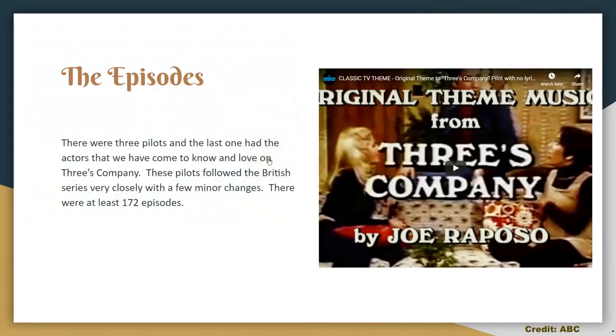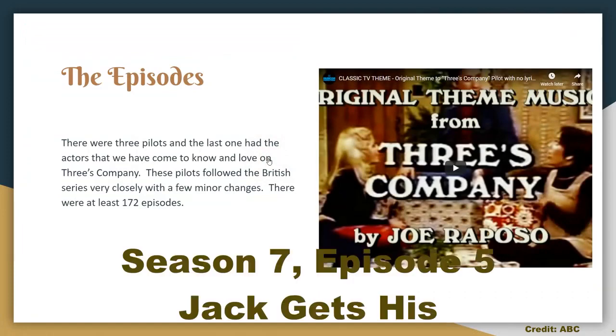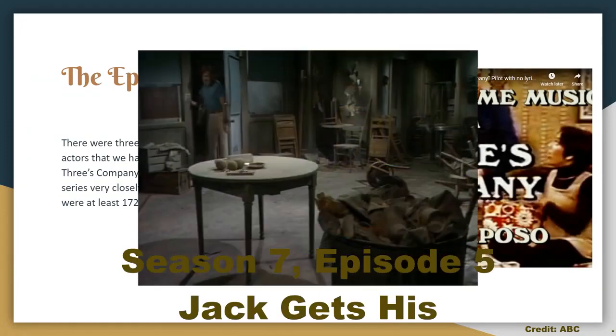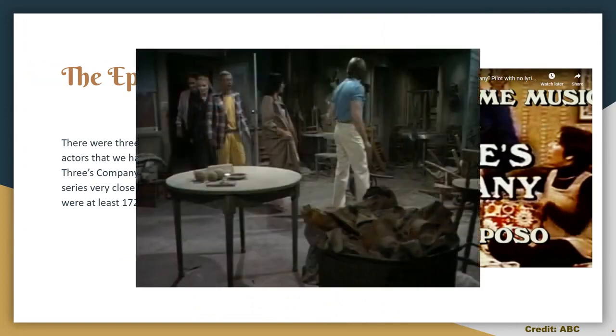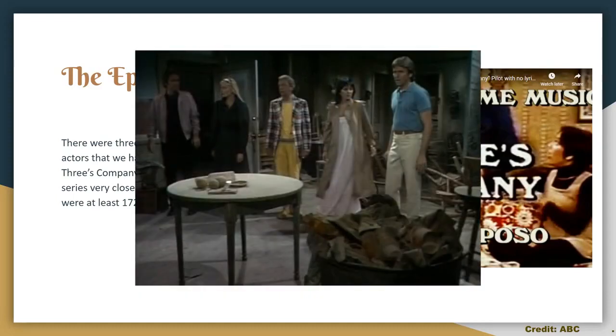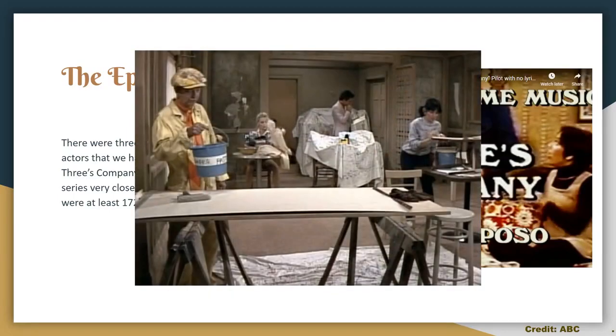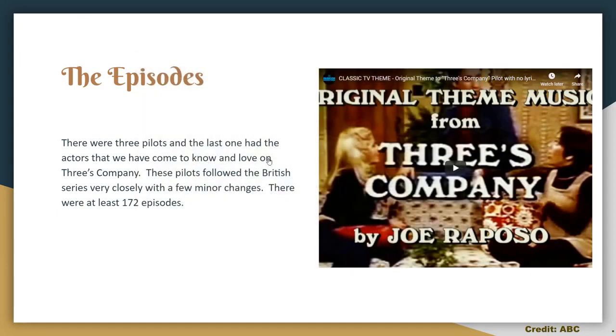Going back to the episodes, my favorite episode is when Jack gets his own bistro called Jack's Bistro. And all of his friends go into the restaurant and they look at it and it's in shambles. I mean, it's a mess. And each of them pitches in to help him clean up and make that restaurant look brand new. I thought that was a really heart-touching episode where all the friends come together to help Jack.